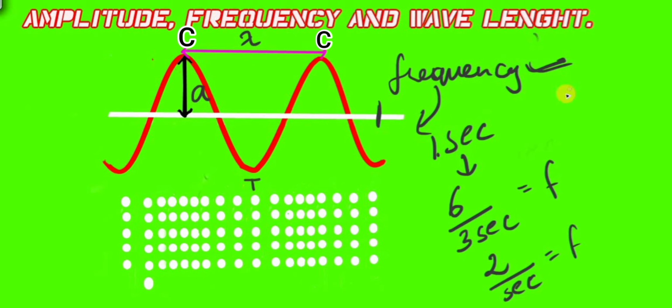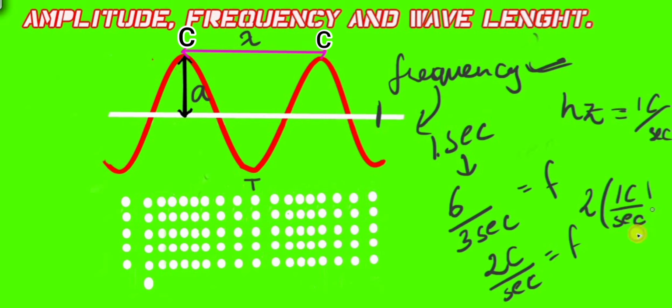Now, frequency is often measured in hertz. Our result is 2 crests per second, so now we have to convert it into hertz. 1 hertz is nothing but 1 crest per second, so per second, 1 crest is passing through. Now let's convert it: 2 times 1 crest per second is none other than 2 hertz. So 2 hertz is the frequency.